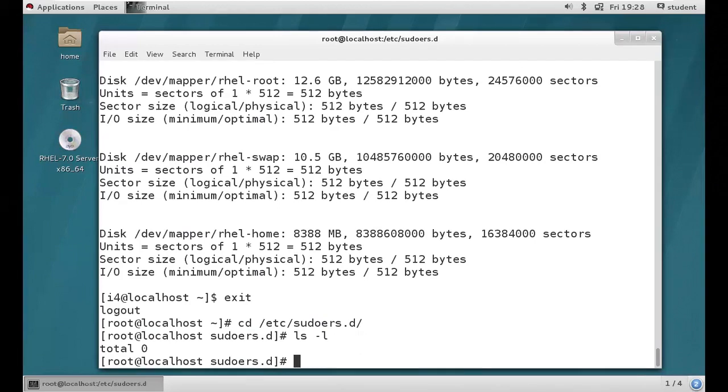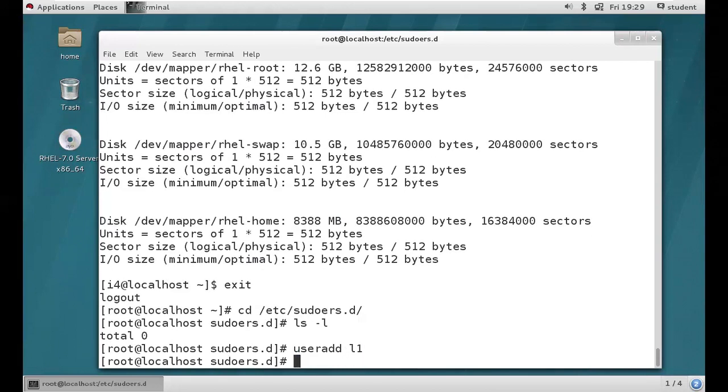So now we have a few users, right? Okay, I'll do one thing. I'm going to create one user. useradd is the command, right? And then we are going to create one user called L1, level 1, right? So now we are going to create one sudoers file for L1.